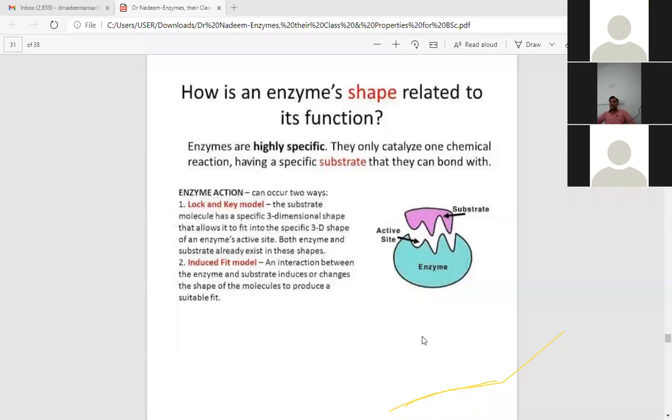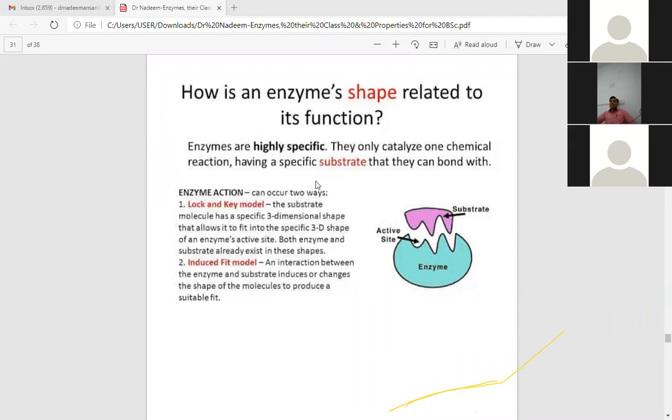We come to enzyme specificity. They are highly specific with some exceptions. I told you earlier in the class that these exception enzymes can catalyze more than one substrate through the same active site. So most of them are highly specific. They can catalyze only one type of substrate.